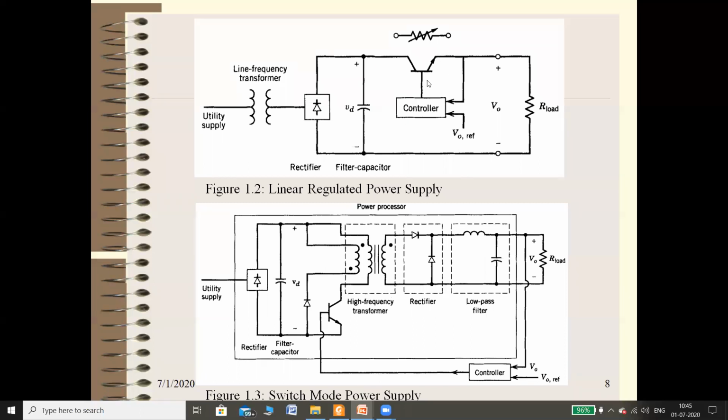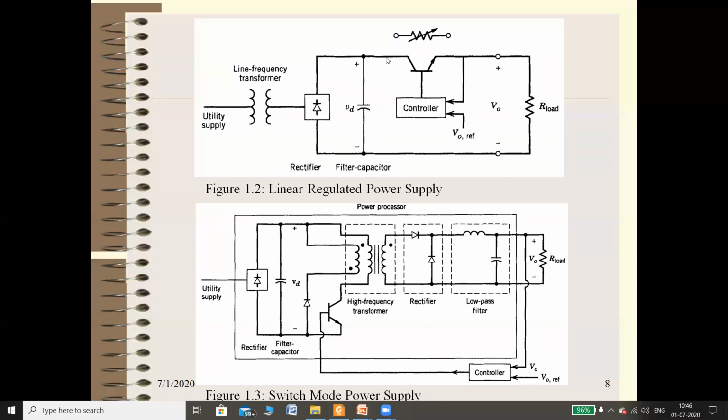So this controller provides the base current, which controls the collector current or emitter current. Emitter current is nothing but your load current, right? So if the voltage at the collector of the transistor is changing, what happens? The collector current IC also changes. If collector current IC changes, the controller will control the base current so that the emitter current remains constant, right?